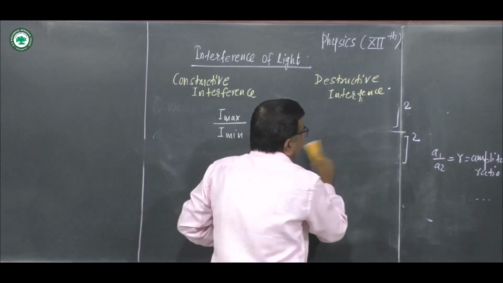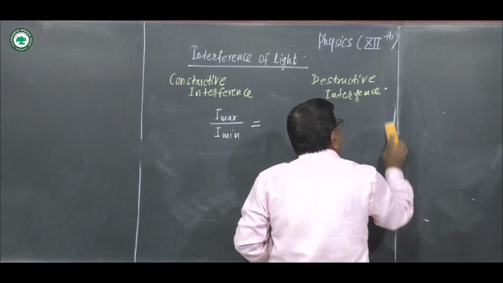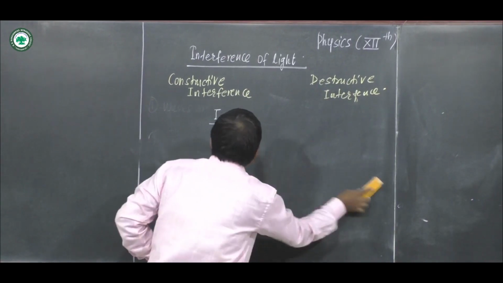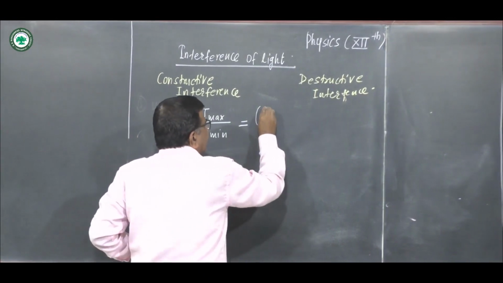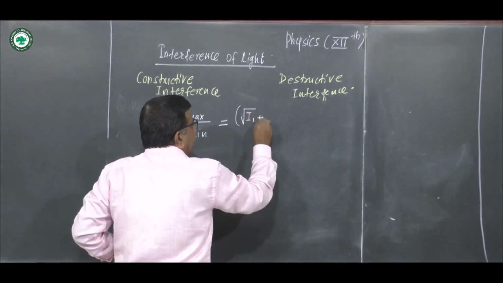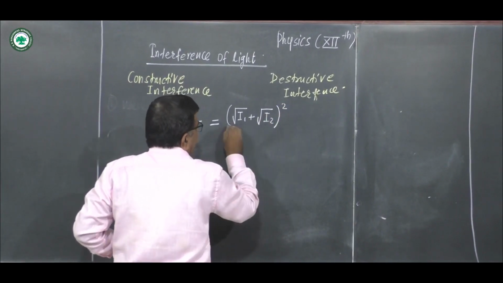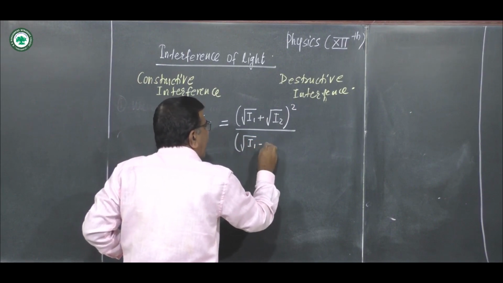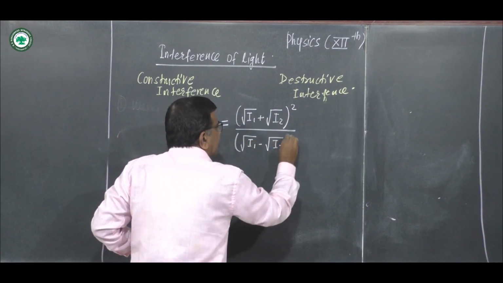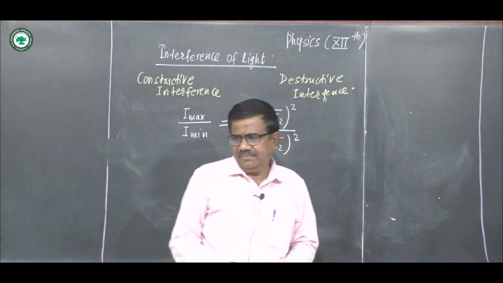See here, in one formula we write I max to I minimum as square root of I1 plus square root of I2 square divided by square root of I1 minus square root of I2 its square. This is one formula.